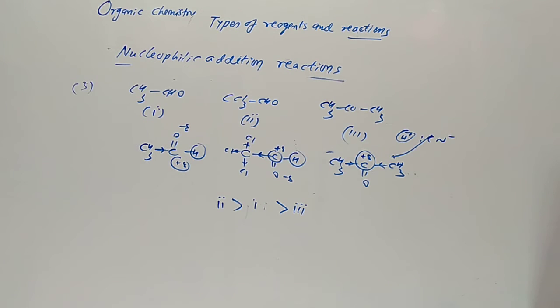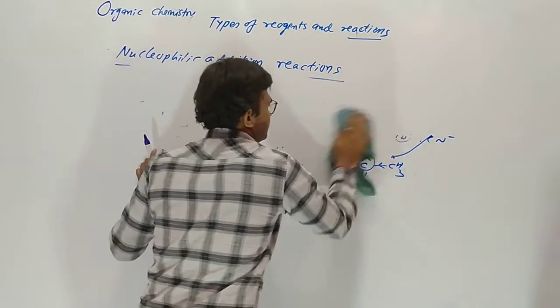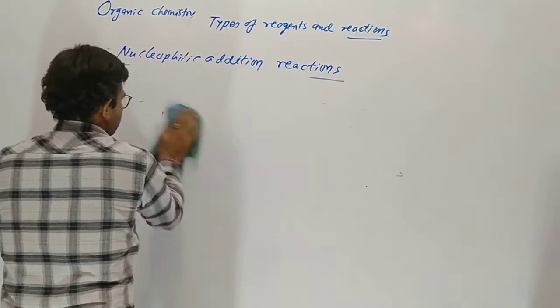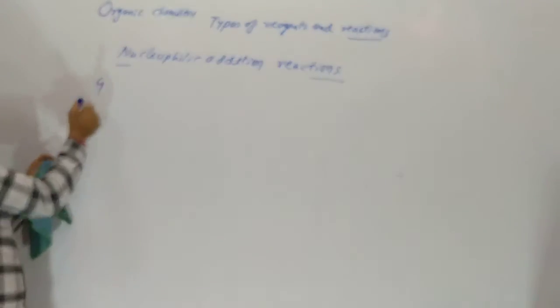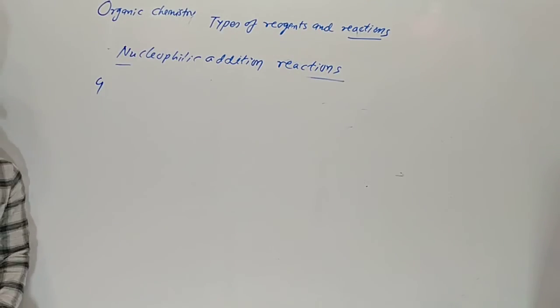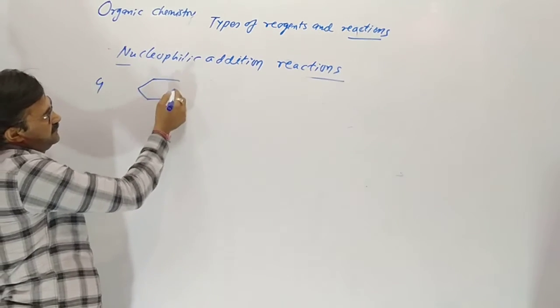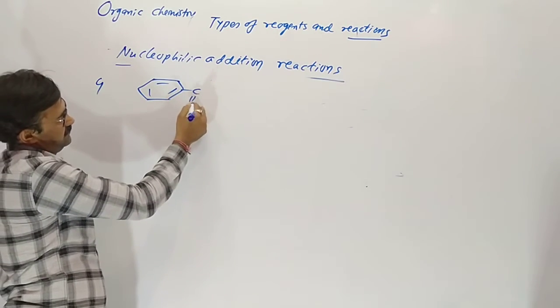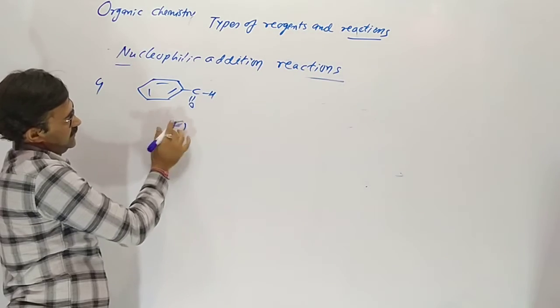And now the last question of the day. Fourth one, question number 4. 1.